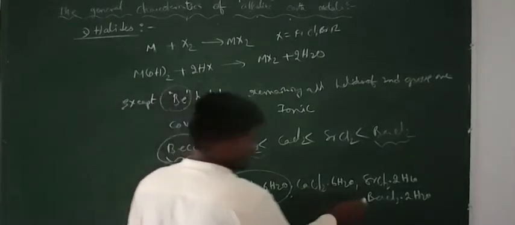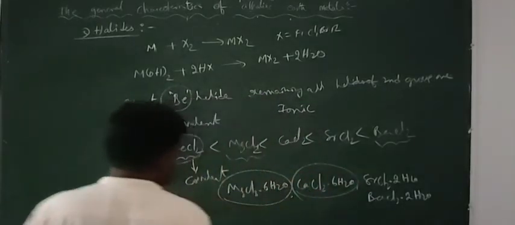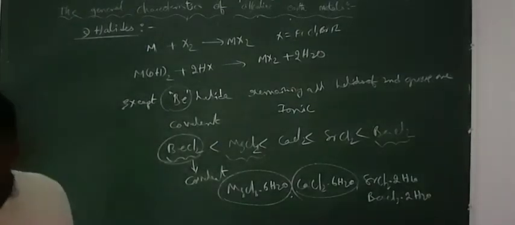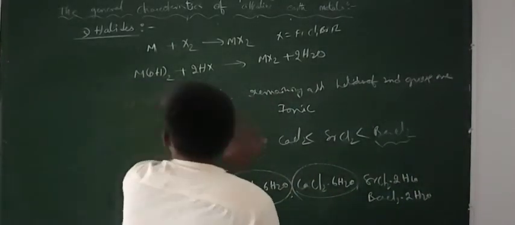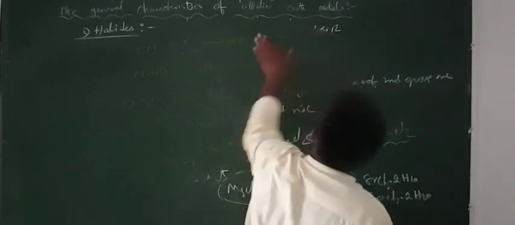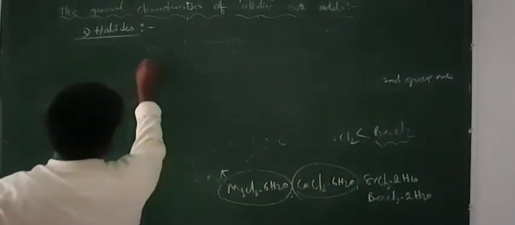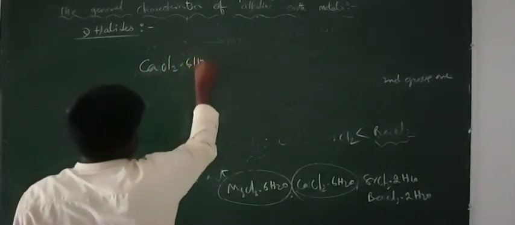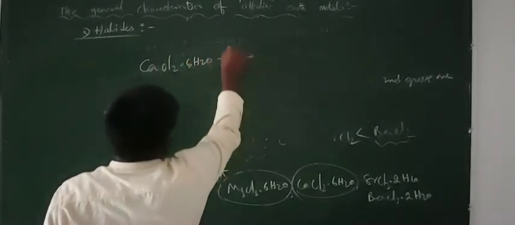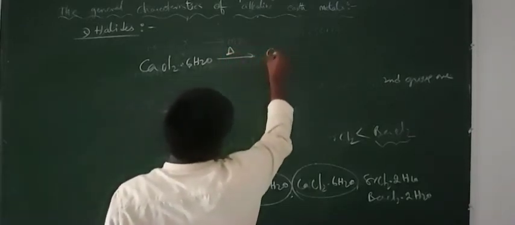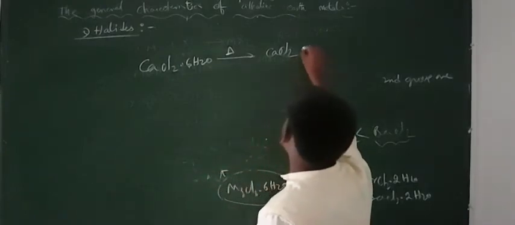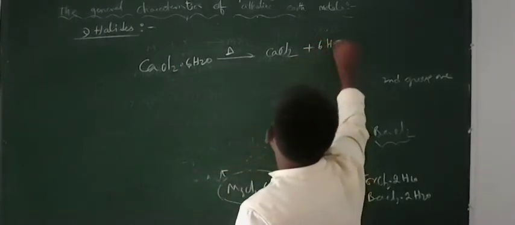So now among these things, let me consider the CaCl2·6H2O. Okay, so now let me go and write this one. Write as CaCl2·6H2O. This is hydrated calcium chloride. This one upon heating gives dehydrated salt CaCl2 and 6 moles of the water.